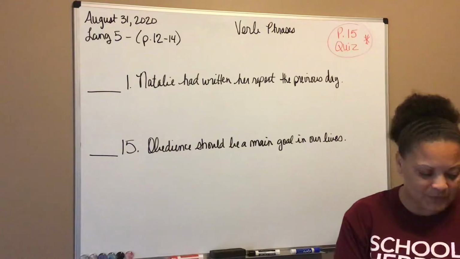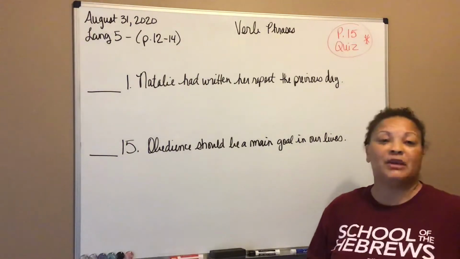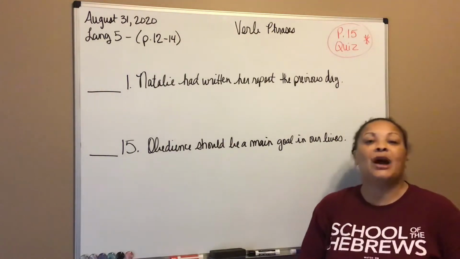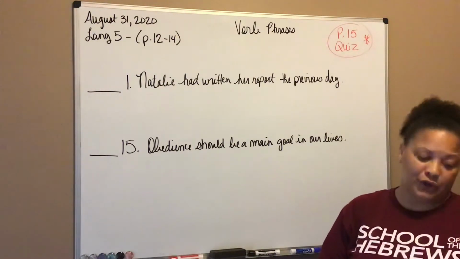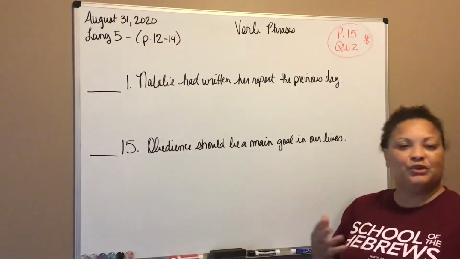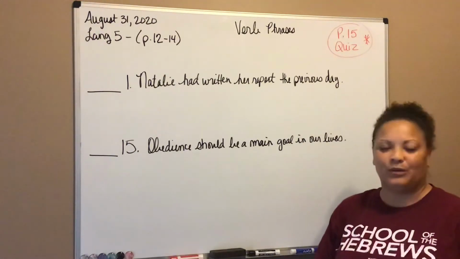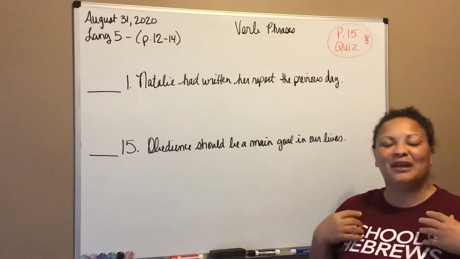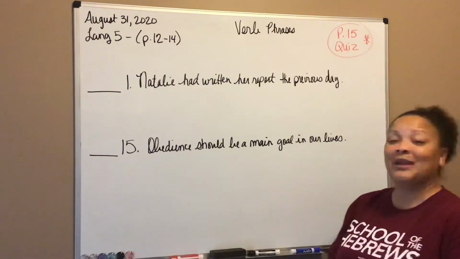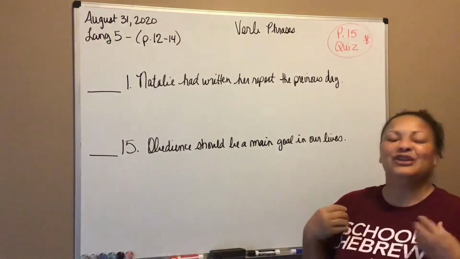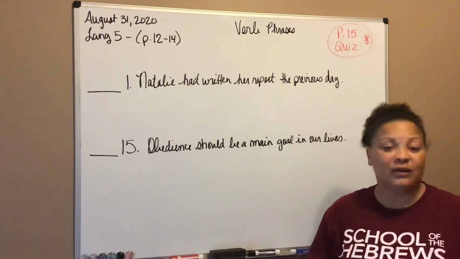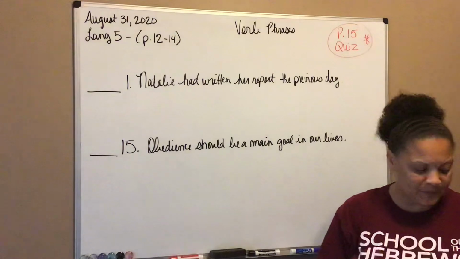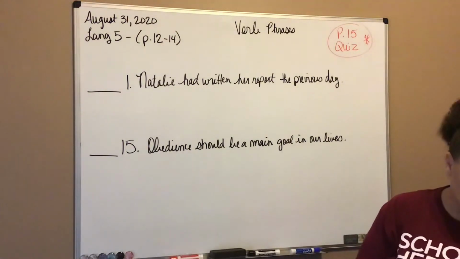So the helping verbs, remember, include am, is, are, was, were, be, being, been, have, has, had, do, does, did, shall, will, should, would, may, might, must, can, could. And I told you to go ahead and make your little song with it. We had a song that we used in class when we did that. I kind of demonstrated that for you, but please feel free to utilize your own tunes and your own beats. Just something to help you learn all of your verbs that you're going to need to be able to identify, the state of being and the helping verbs. So let's get started with today's lesson.